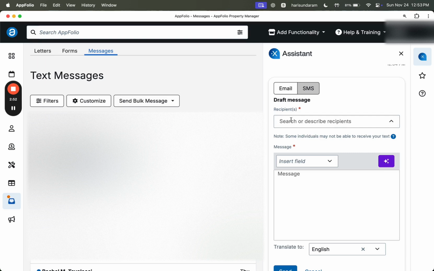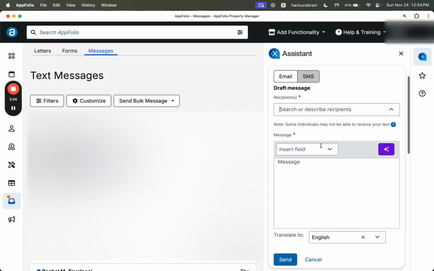You need to enter all the tenants' details and it will show a drop-down to see if they are actually available there or not. At this point, you'll be typing the tenant's name and you will see a lot of names in this drop-down. You should be able to select one of those and then you're done.